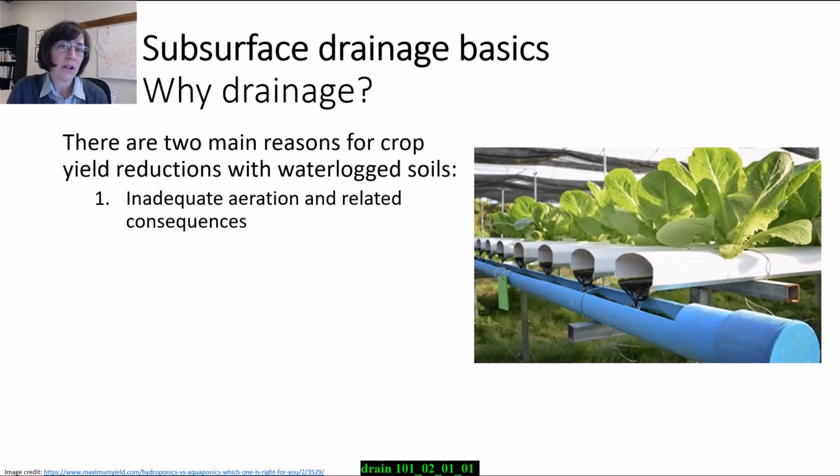And so this kind of flips my idea of drainage on its head, because we're always talking about improving the drainage where we're removing water. We have too much water, but that's actually not the issue with drainage. We want to use drainage to supply oxygen. It's not an issue of too much water, actually. It's an issue of not enough oxygen. So I wanted to put that in context. If you're thinking about this from the plant root perspective, that's important context.